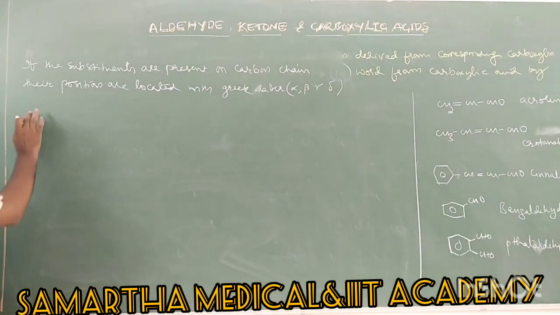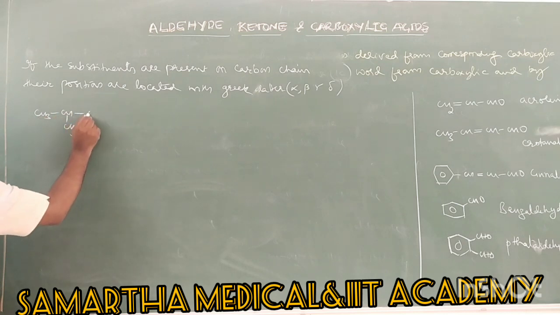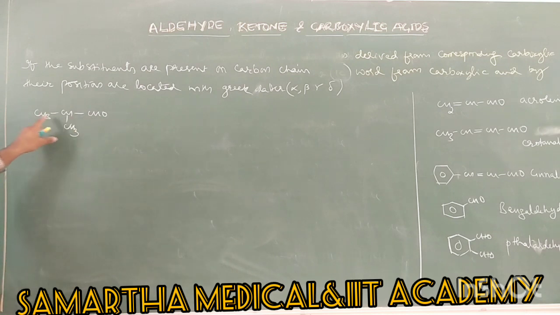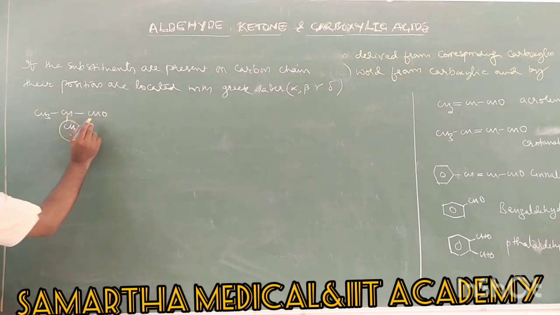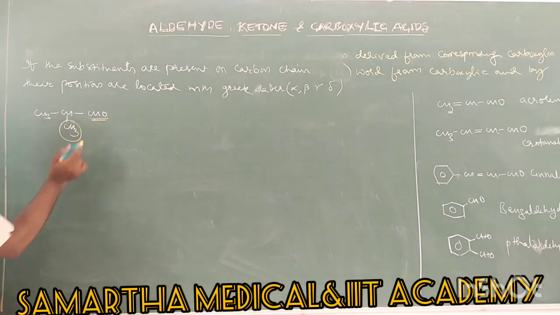It means, suppose CH3, CH, CHO is there, right? 1, 2, 3, 3 carbons. Its common name is propionaldehyde, right? But there is a methyl group, no? The methyl group is a substituent. Where is the methyl group present? So we should locate it with alpha, beta, gamma letters. We know this is a functional group. With respect to the functional group, this is alpha, this is beta, gamma, delta, etc. we write.